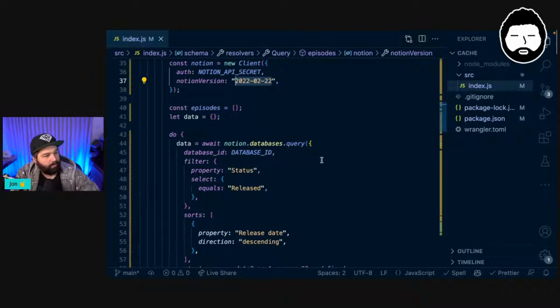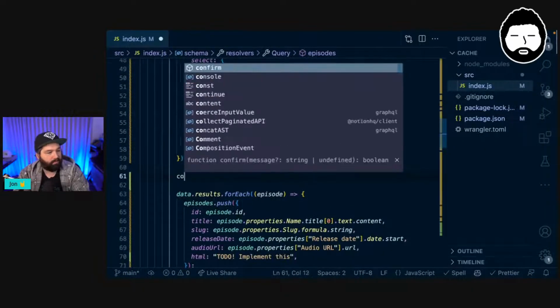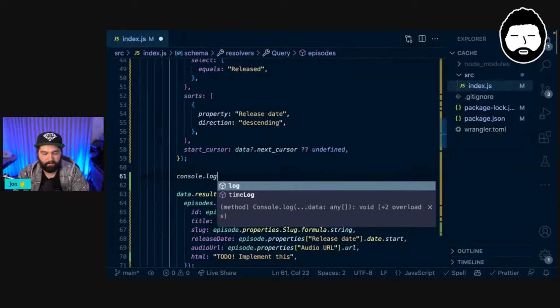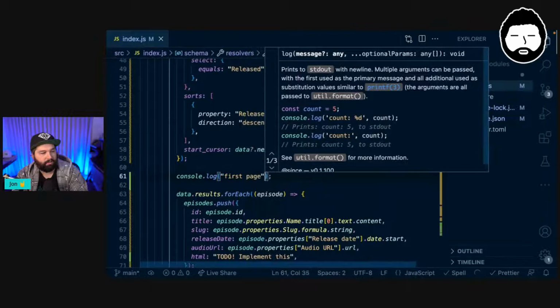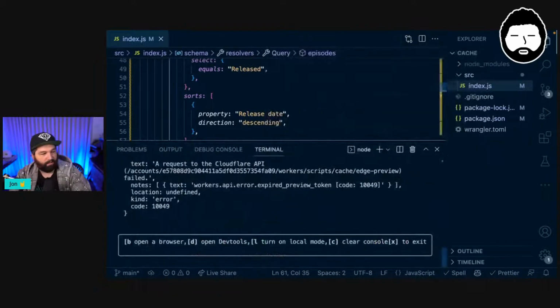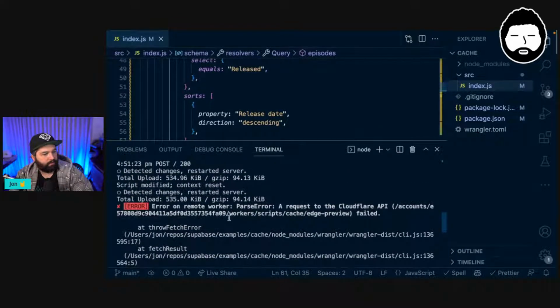So then we go database query, blah, blah, blah. Let's say console.log. So this is after our first page of the... what's this saying? A text request. Cloudflare API case review.